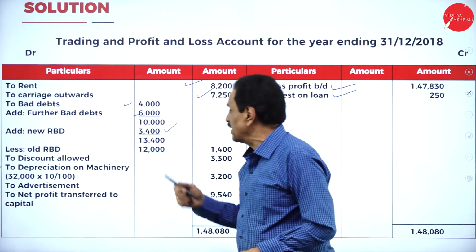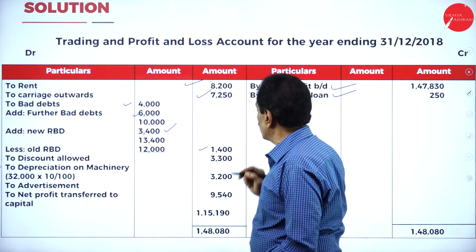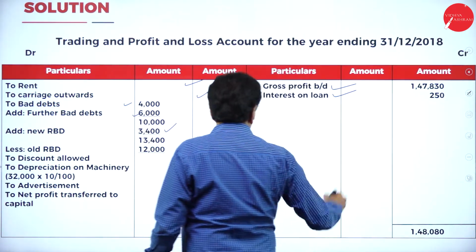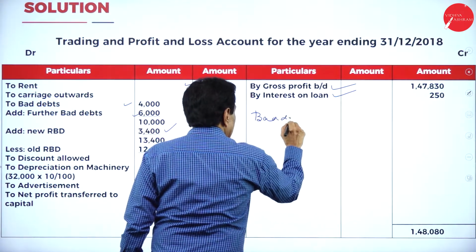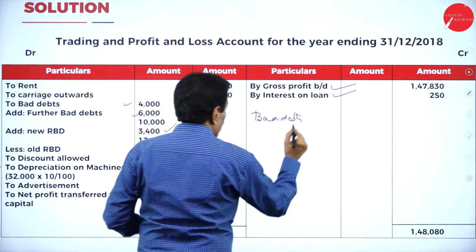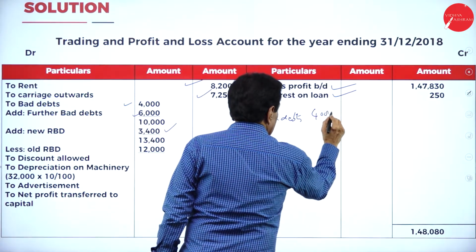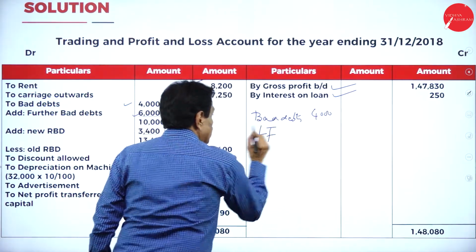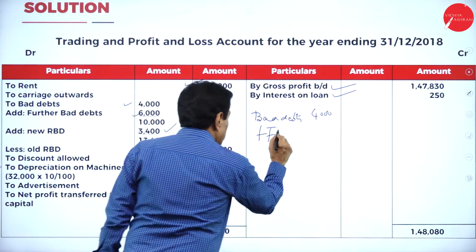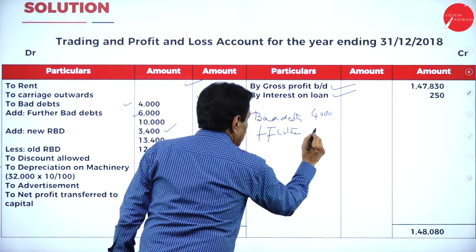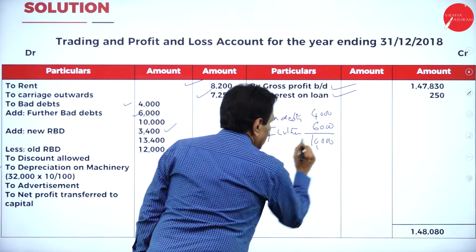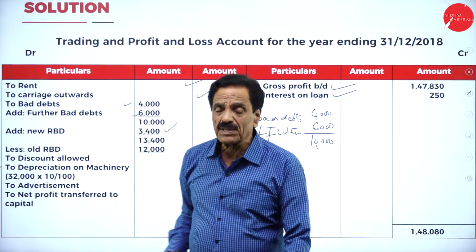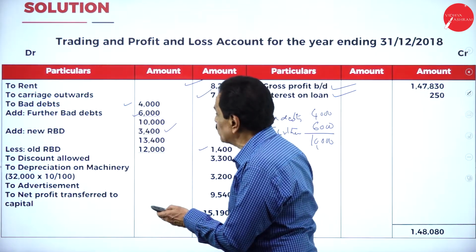In your trial balance, there is 12,000. It becomes 1,400. I will show you. Your bad debt, as per the problem, is how much? 4,000. Then further bad debt from adjustment is 6,000. It becomes 10,000. If you see the trial balance, you can understand.